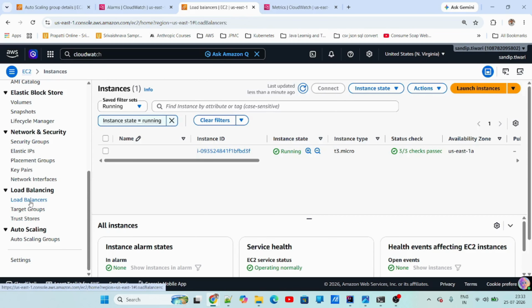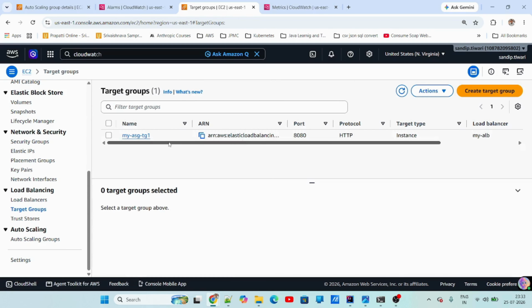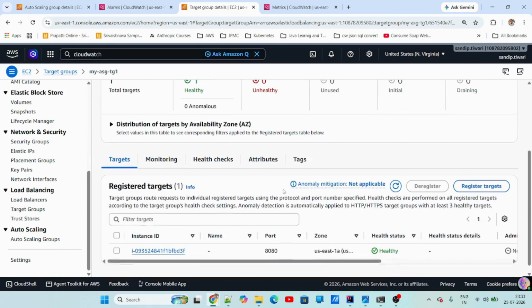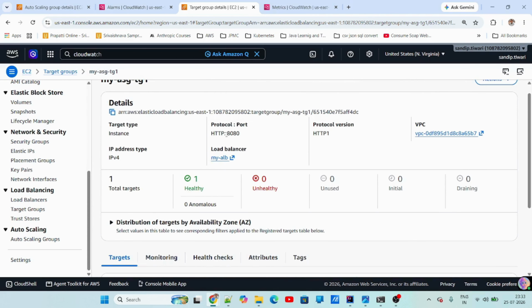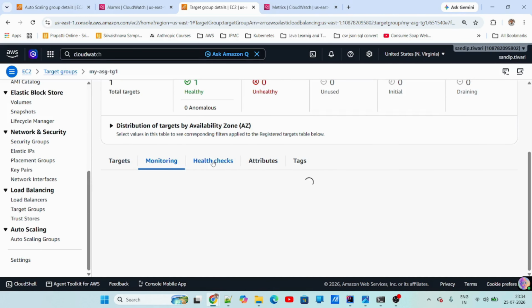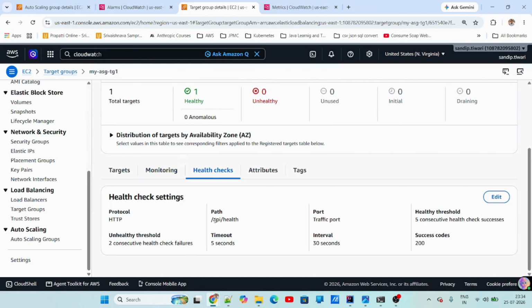So we created a load balancer. Basically, we first created a target group. This target group is listening on port 8080 and HTTP protocol, and it is basically associated to my ALB. We first create the target group. You don't register any targets for now. First, you create the target group. You set the health checks URL, etc.